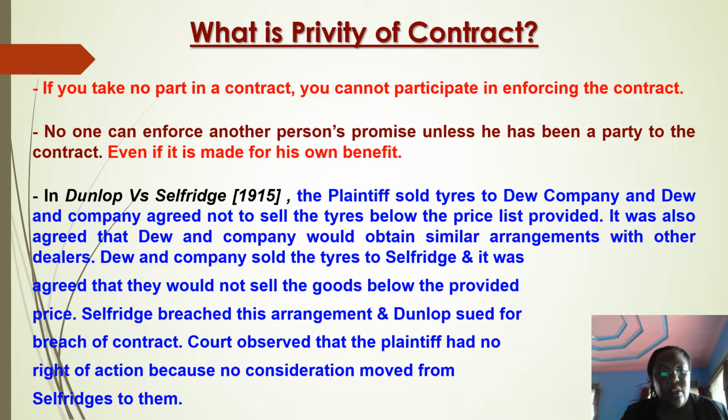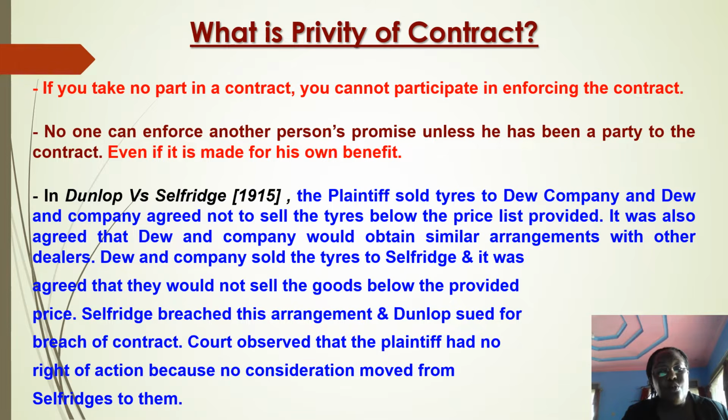Now, the case of Dunlop versus Selfridge is a leading case on this matter. It's the one that mainly established this principle. There are some cases before it, but this is a landmark case. In this case, the plaintiff sold tires to Dew and Company, and Dew and Company agreed not to sell the tires below a certain price that they provided. So they were supposed to sell them according to the listed pricing method.